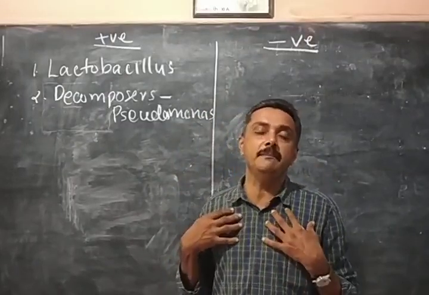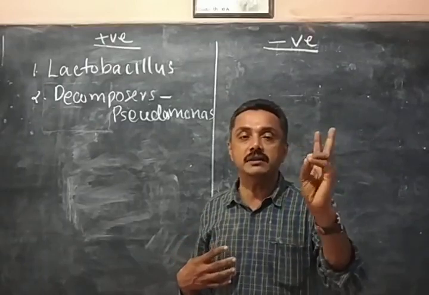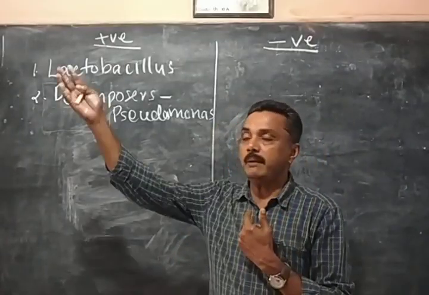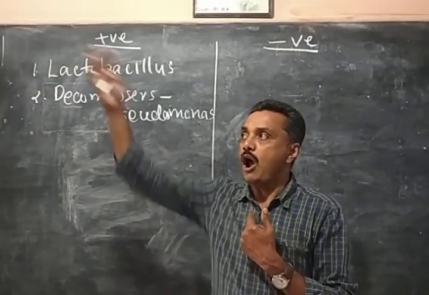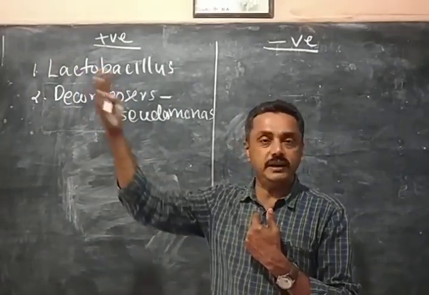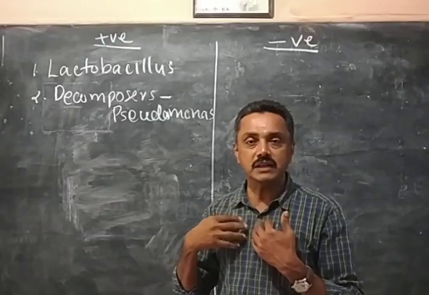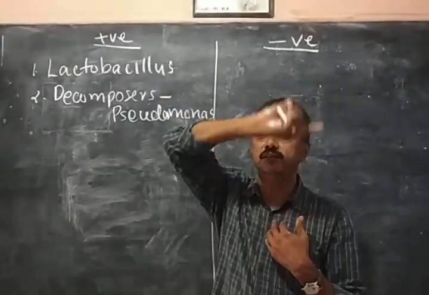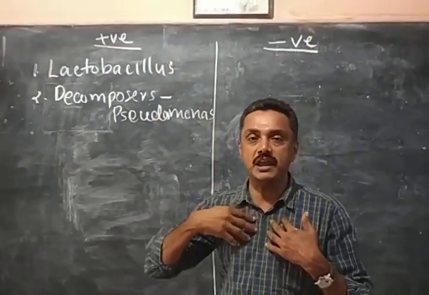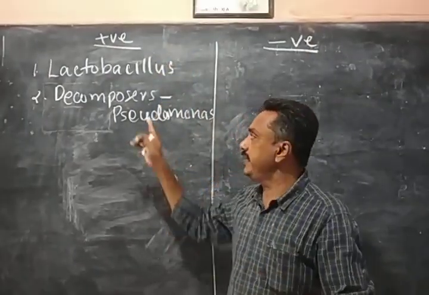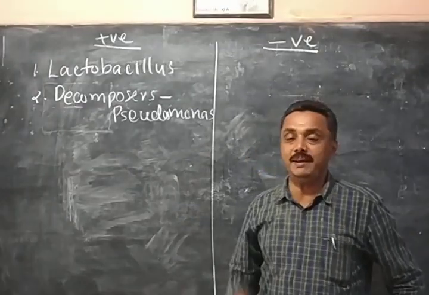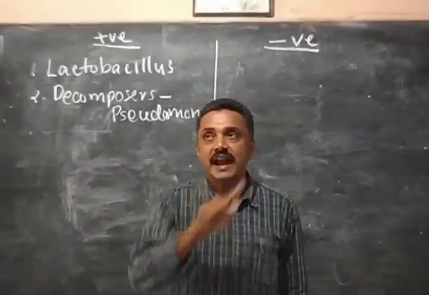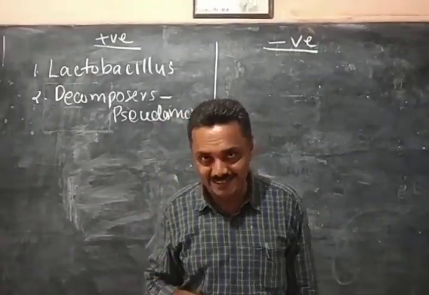Our body is mainly made up of carbon, hydrogen and oxygen. From where are we getting these? Carbon enters into our body from the atmosphere, oxygen enters into the body, hydrogen enters into the body. After death and decomposition, this carbon again reaches the atmosphere, hydrogen again reaches the atmosphere. So the body is broken by decomposers. Those decomposers decompose the dead bodies of plants and animals and help in the recycling of materials.